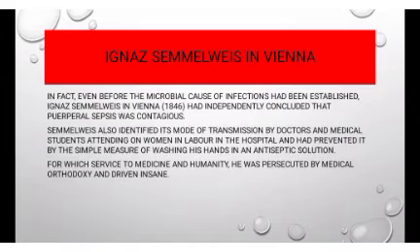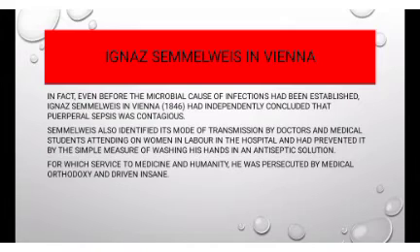Ignaz Semmelweis in Vienna. In fact, even before the microbial cause of infections had been established, Ignaz Semmelweis in Vienna had independently concluded that puerperal sepsis was contagious.